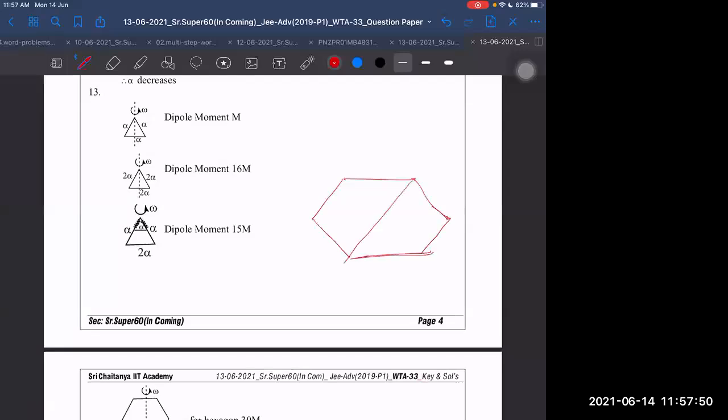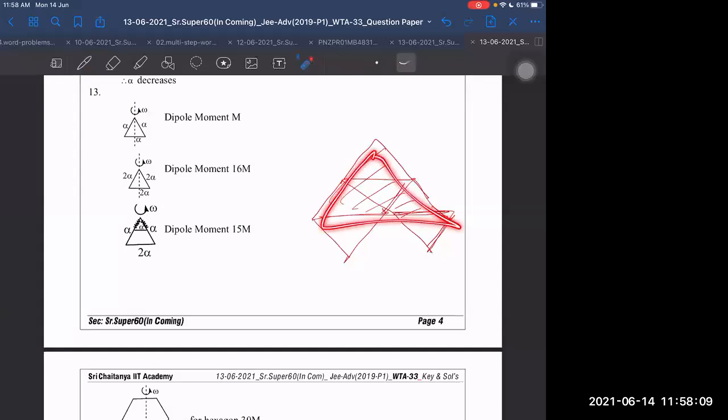A triangle of side 2A, you can get. Then we can put a triangle at the top and bottom. One triangle, I'm getting this by taking it and shifting it to the top. Then this one down also, taking again one and shifting it to the top. Then these two lower triangles are left. This is what I have found. This is the hexagon. I can convert the hexagon into this shape.